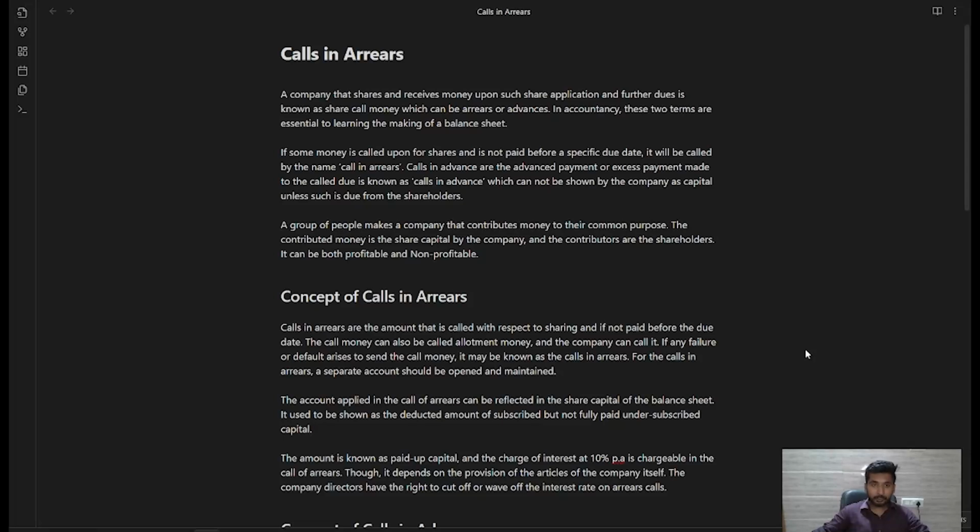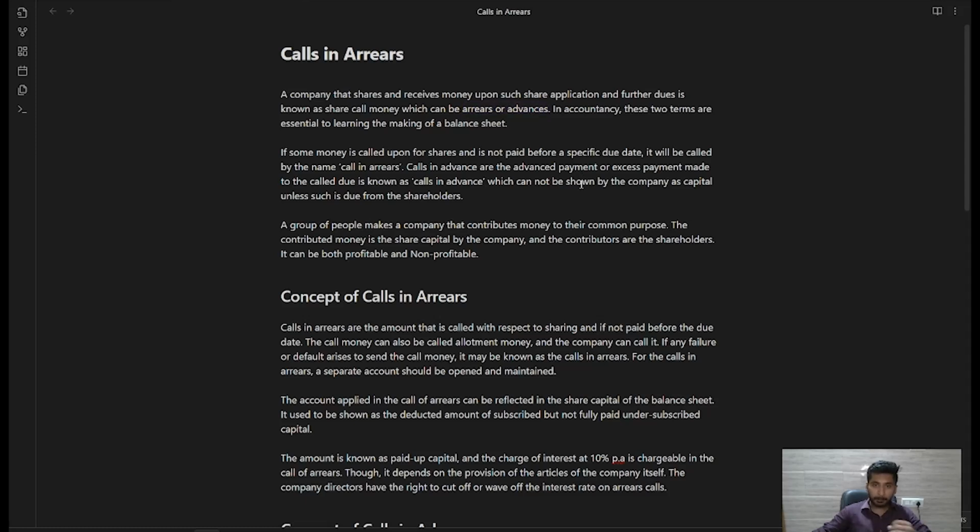And in this class, we will discuss the calls in arrears. Money that a company receives upon a share application and further dues is known as share call money, which can be in arrears or in advance. What happens when we are calling for the share call?